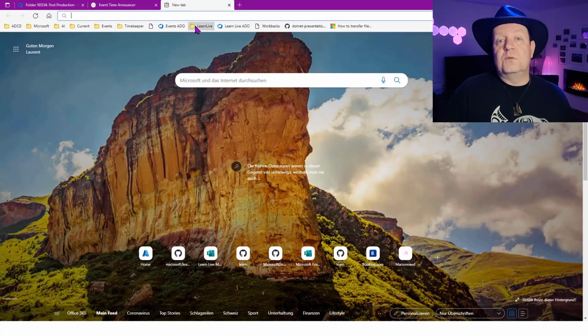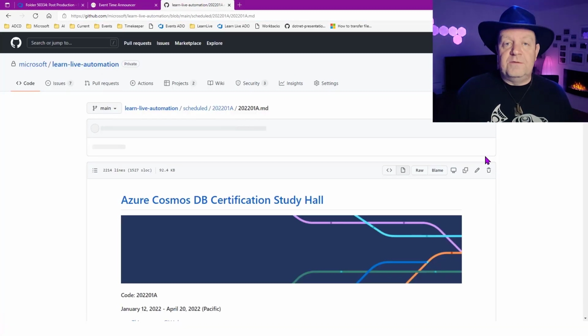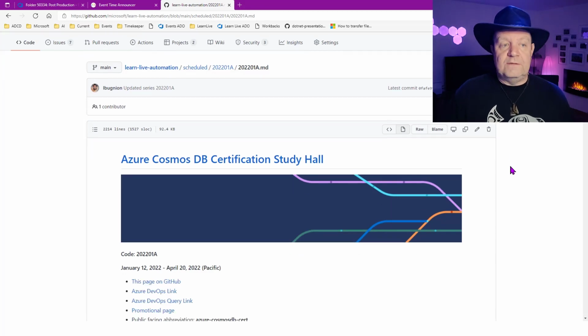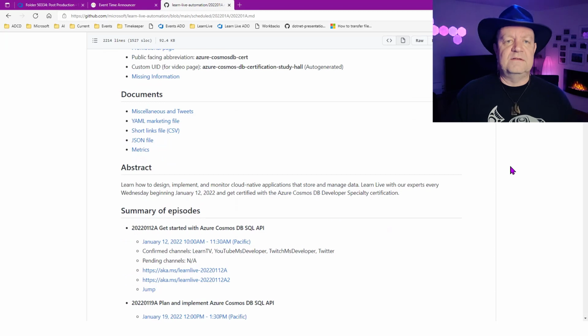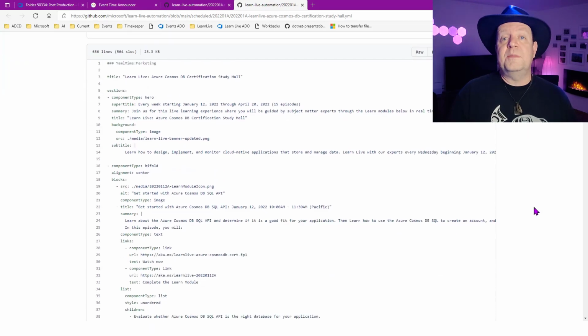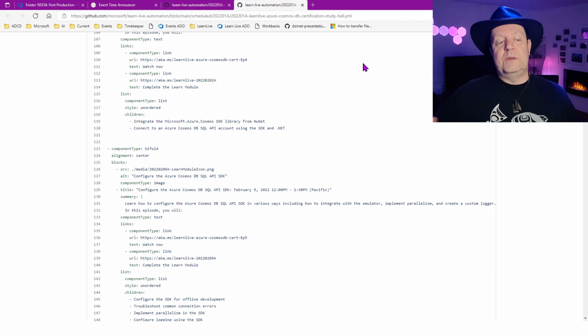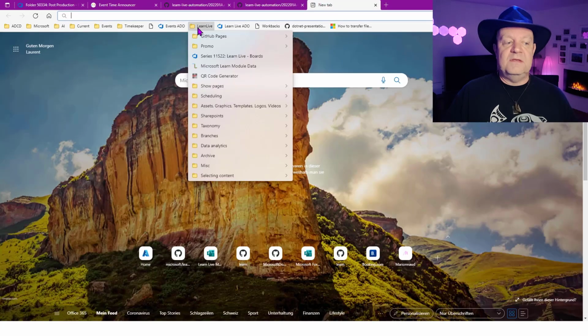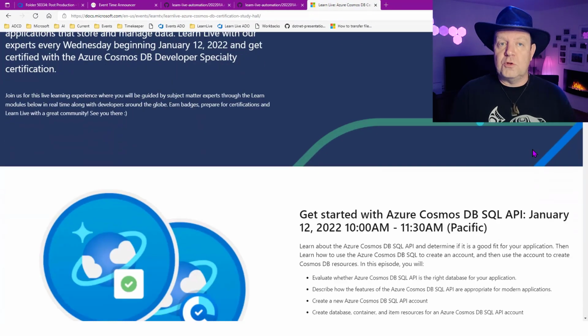But we also keep some content in GitHub, the reason being that, again, we need a lot of information about everything that we do. For example, in GitHub we have information about our presenters and other kinds of documents that we need. Here, for example, is one of the documents that we automatically generate. It's a YAML file, which later, when we put it on Microsoft.com, is going to be translated into an HTML page. This is what we call our promotional page.